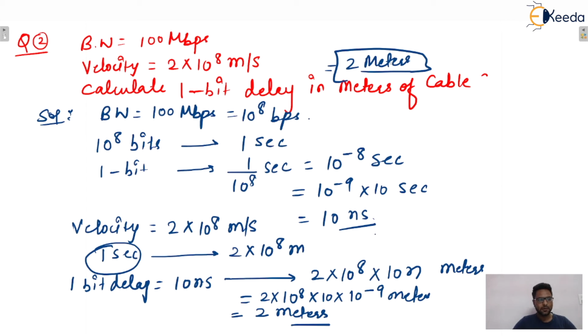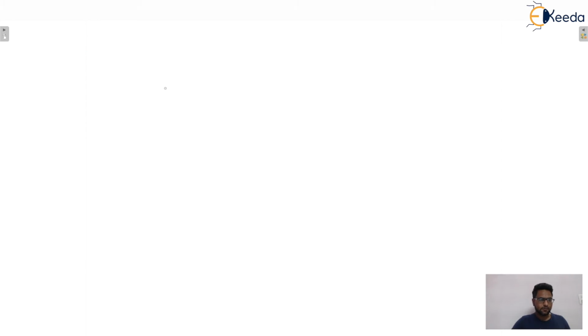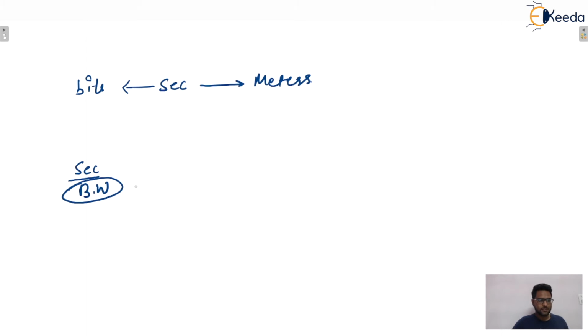Ultimately, if we try to convert, let's say our time is given in seconds and we need to convert it into bits, or sometimes into meters. Now you tell me, if seconds is divided with bandwidth, what is the bandwidth unit? Sometimes it is bits per second.